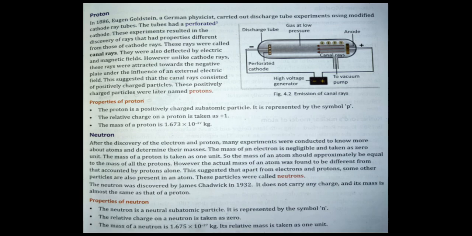Properties of the neutron: the particle was not found to be deflected by any magnetic or electric field, proving that it is electrically neutral. Its mass is equal to 1.675 or 1.676 × 10^-24 gram or 10^-27 kilogram. You can write it like so.